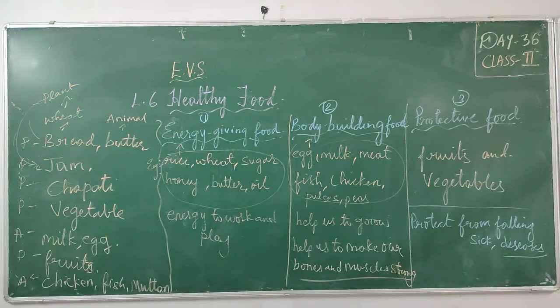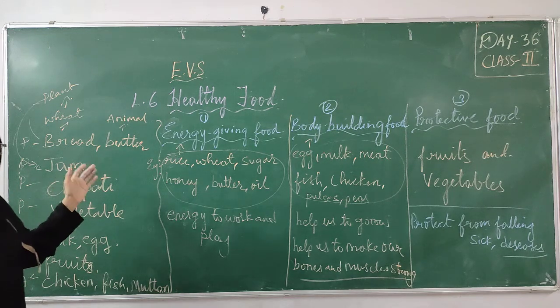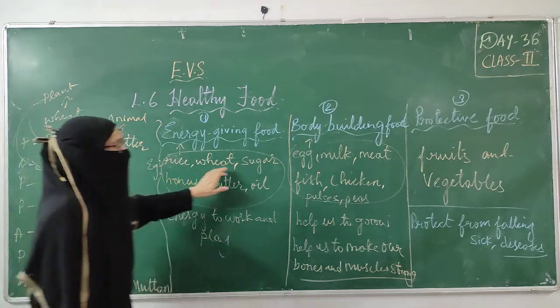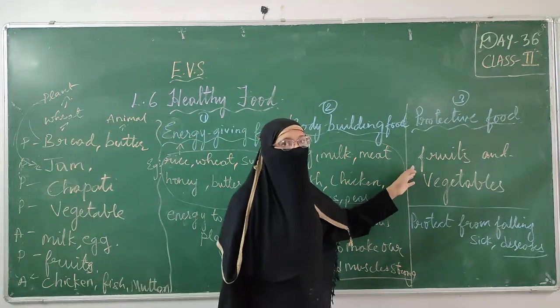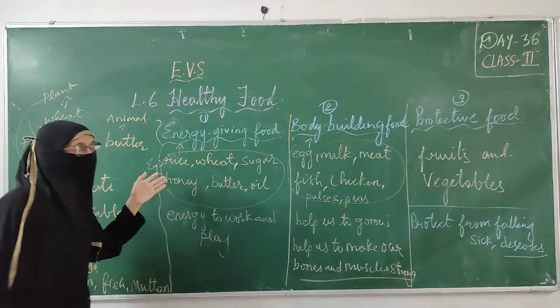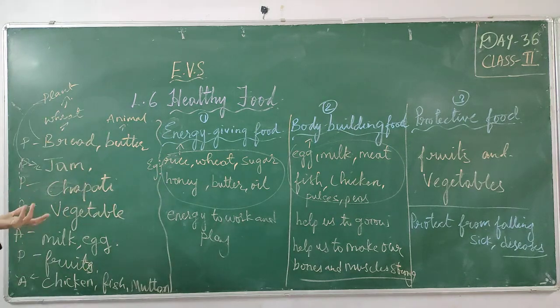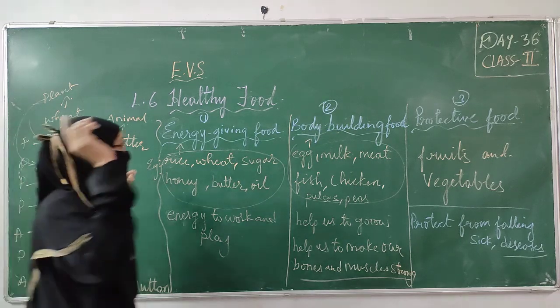So these are the three kinds of food items we have to eat in the right amount, not in excess. All three you have to eat in the right amount in order to get energy, to grow, and to protect from diseases. Besides that, the main important thing is water. Besides these food items which we have studied, we need water. We have to drink plenty of water.